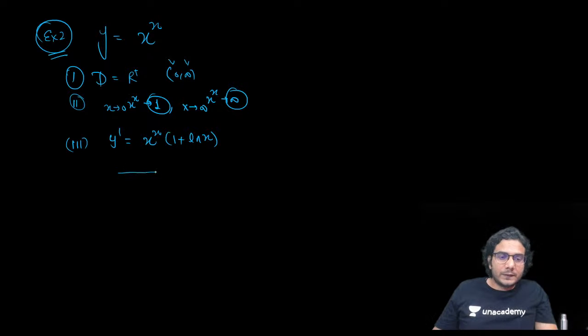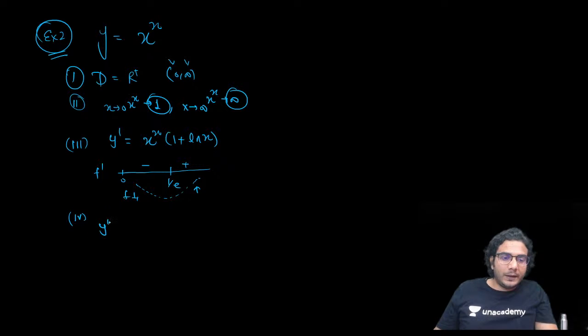Now you can see this point is 1 upon e, so the sign of f dash is positive here and negative here. So from 0 to 1 upon e it is decreasing, first decreasing and then increasing, right? Now which way it will bend, we need to find y double dash. This is the sign of f dash, and this will be the graph of f: decreasing, and then increasing after 1 upon e.